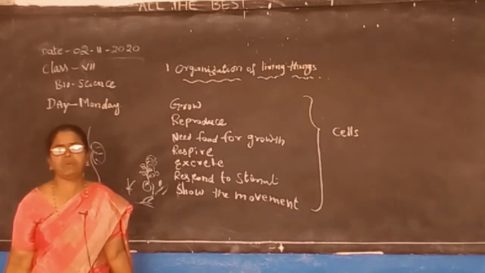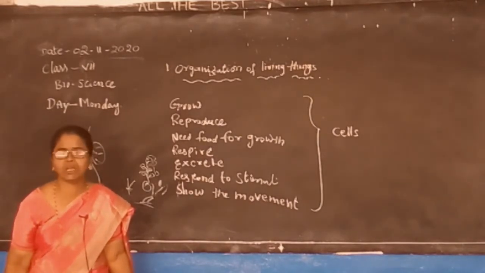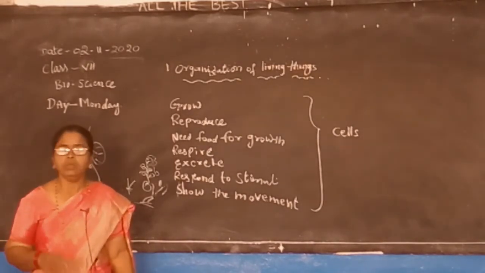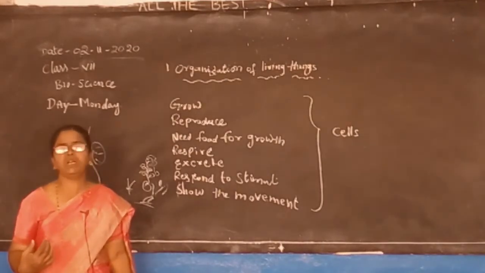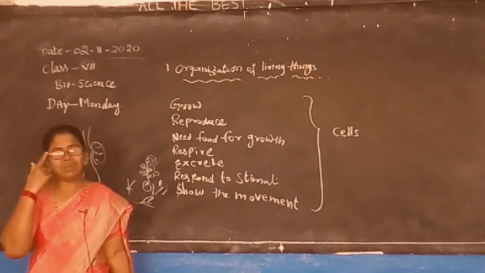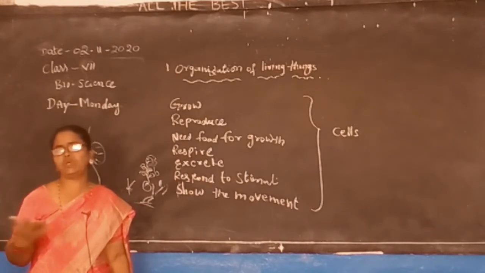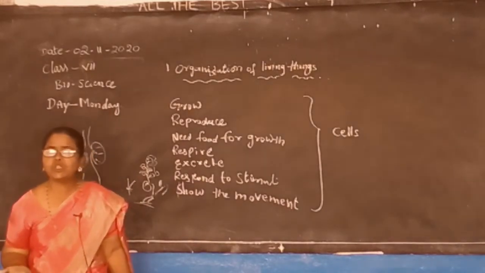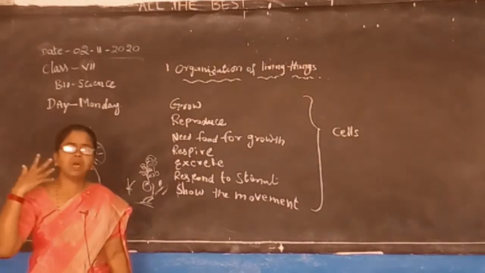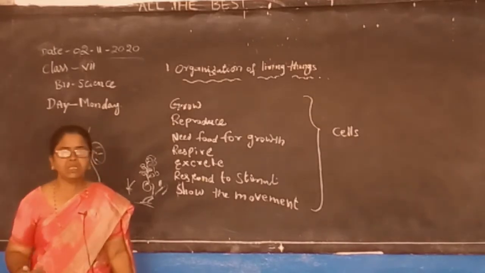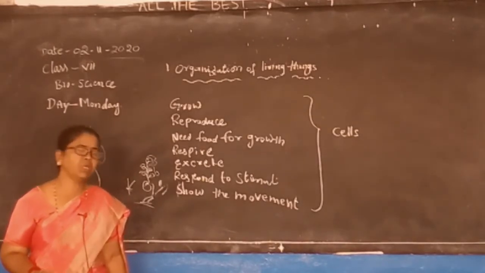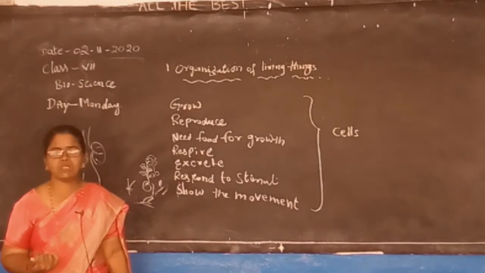So we are doing this type of work because we can't stay constantly. We must have movement. So what are the animals doing? They are moving from one place to another in search of food and water. Not only the animals, but also some birds are there.